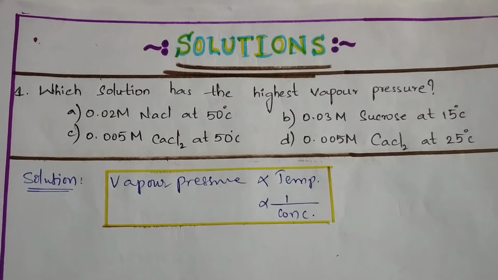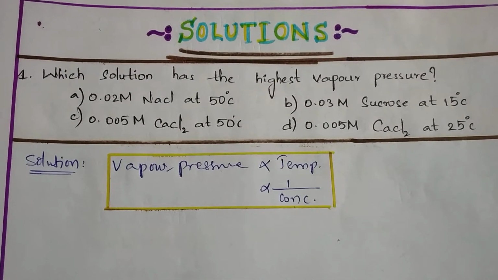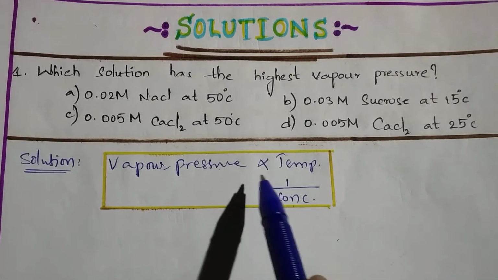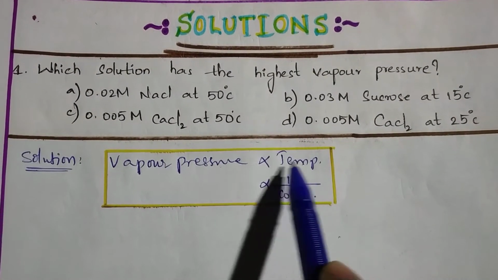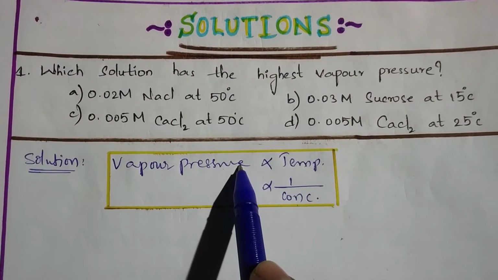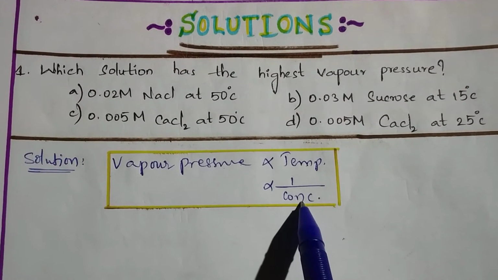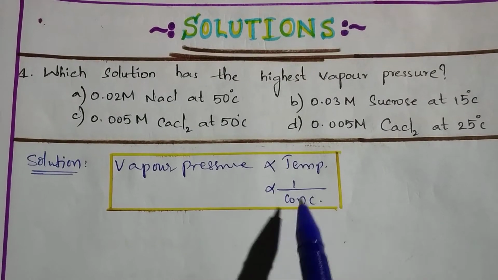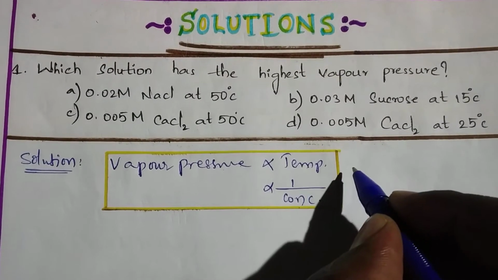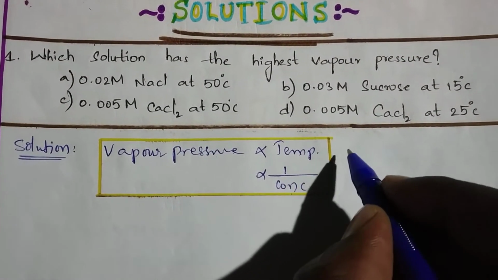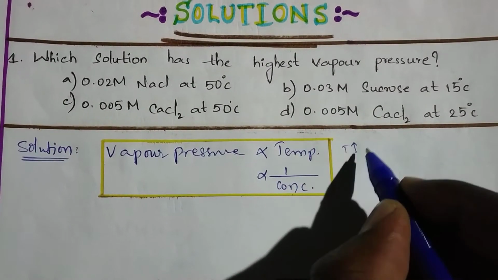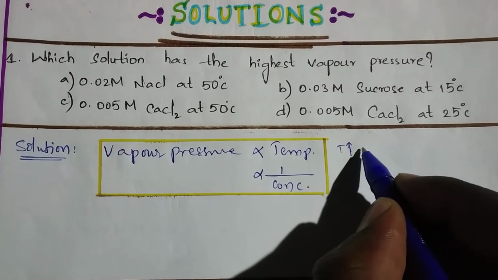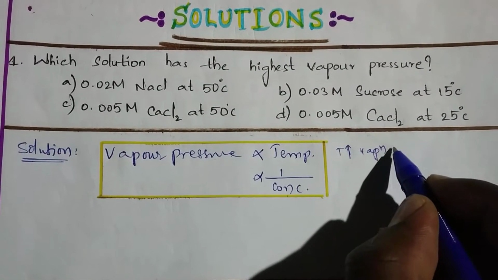Here, vapor pressure generally depends on temperature and concentration. As the temperature increases, vapor pressure increases. As the concentration decreases, vapor pressure of the solution increases. Generally, what happens if you increase the temperature? As the temperature increases, generally boiling increases, so vaporization of molecules also increases, isn't it?